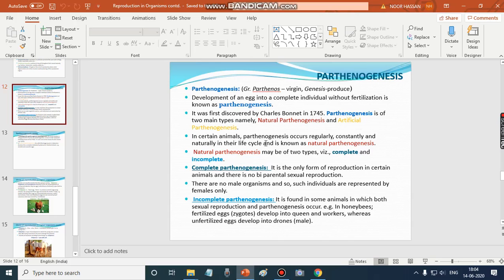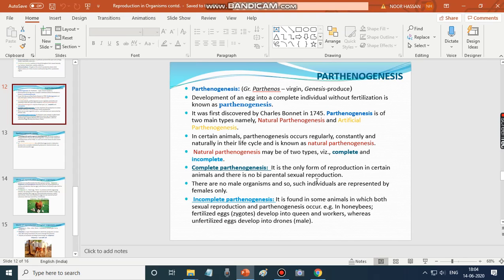In some animals, parthenogenesis occurs regularly, constantly, and naturally in their life cycle, and it is known as natural parthenogenesis. Natural parthenogenesis is of two types, complete and incomplete.